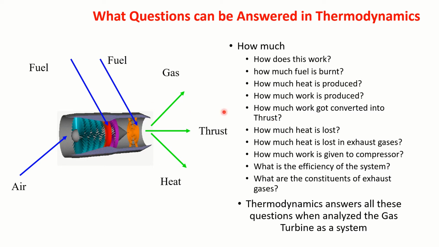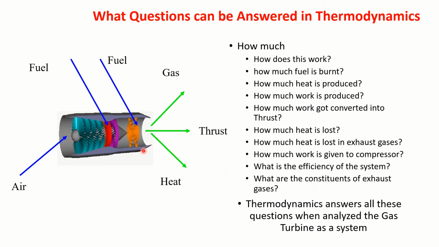Maybe from this body heat is lost. There are a lot of gases going out. Then how much heat are these exhaust gases carrying out? Whatever work is produced by the turbine, how much work of this turbine have we given back to the compressor for compressing the air? And you have the exhaust gases here.